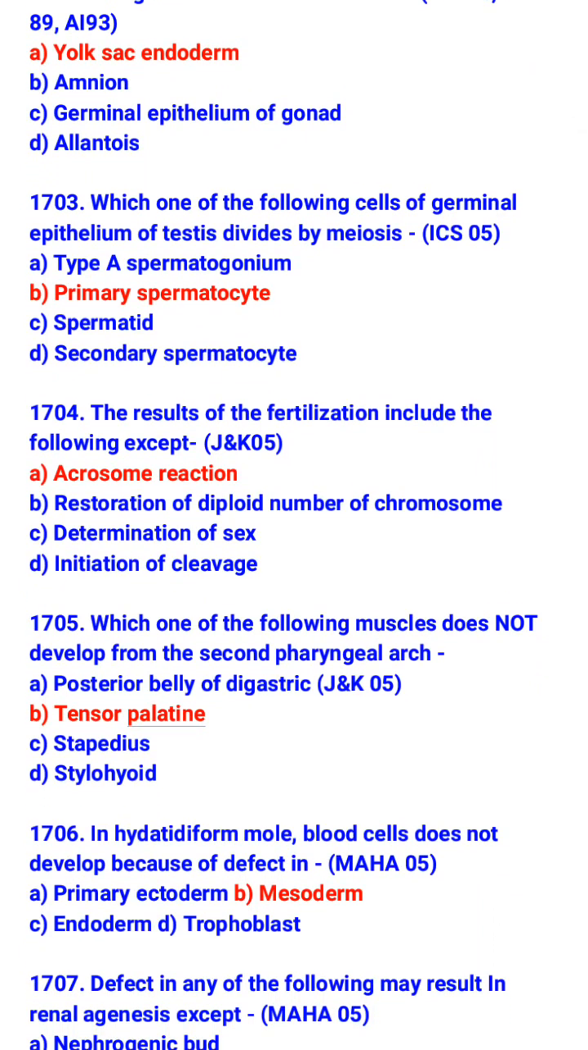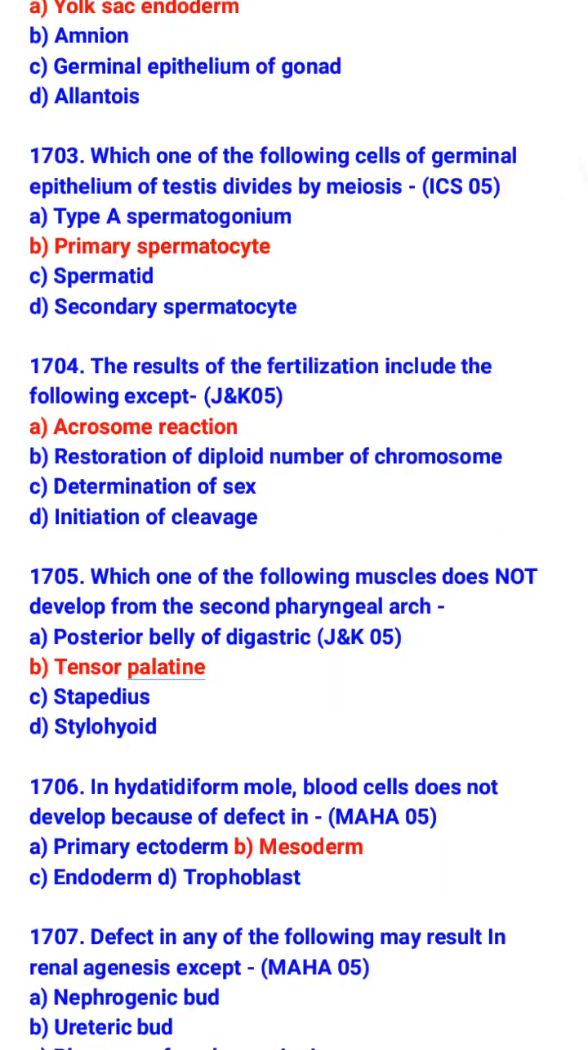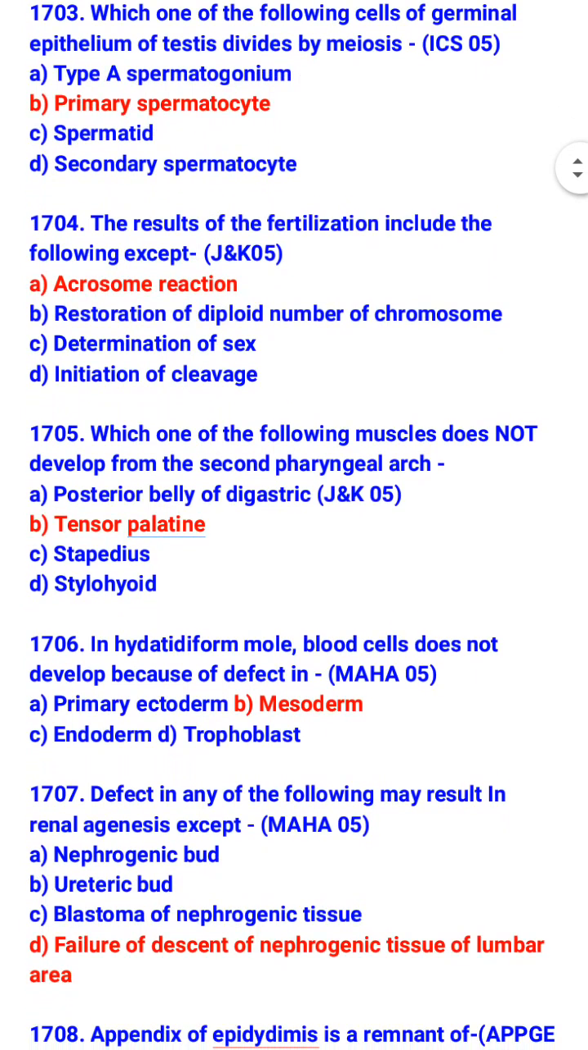So, what is the results of fertilization? Restoration of diploid number of chromosome, determination of sex, and initiation of cleavage. Which one of the following muscle does not develop from the second pharyngeal arch? Tensor palatini does not develop. And which muscles develop from second pharyngeal arch? Posterior belly of digastric, stapedius, and stylohyoid.